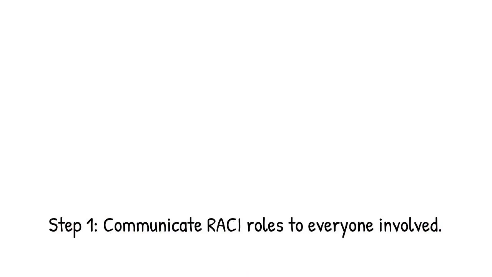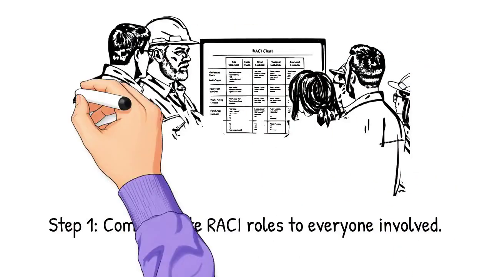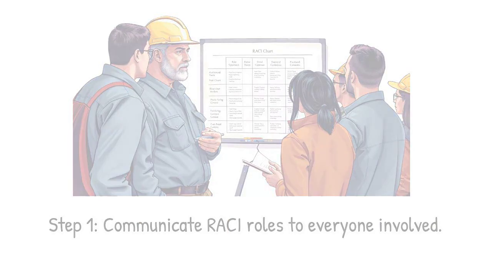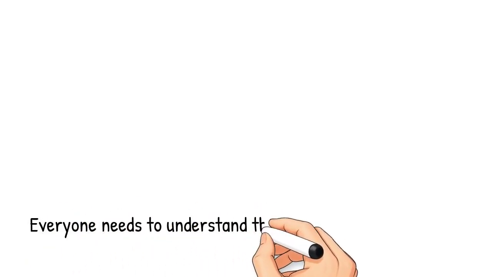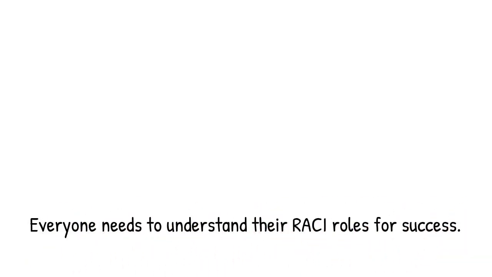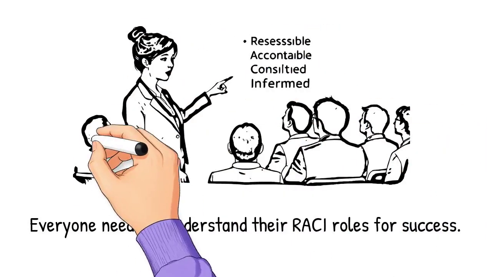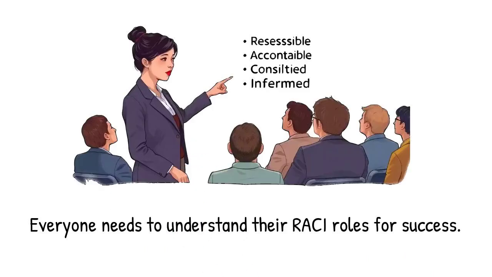The first step is communication. Once the RACI matrix is created, it must be shared with everyone involved. People need to know their roles clearly. A responsible person must understand what tasks they perform. An accountable person must understand what outcomes they own. Consulted experts must know when their input is required. Informed groups must know what updates they will receive. Without communication, even a perfect RACI fails.